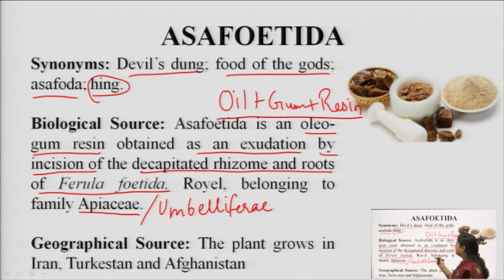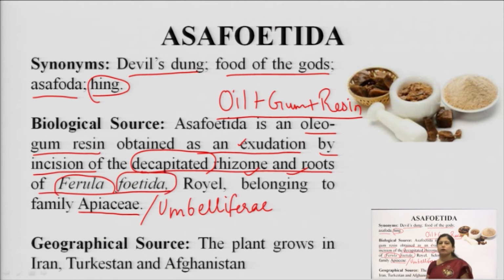So that is why the name, it is decapitated. Decapitated means the tree is cut completely. Then cuts are put in the roots and rhizomes, after which an exudation comes out, and that is nothing but the oleogum resin. The biological name is Ferula foetida. Pronounce with me, Ferula foetida, belonging to the family Apiaceae.